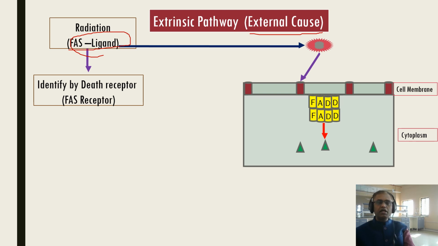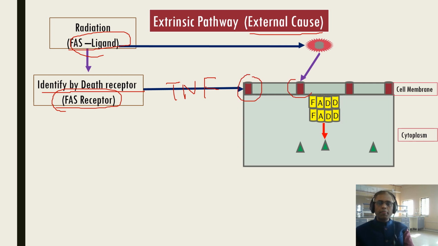This external cause will be identified by the death receptor, that is known as the Fas receptor. What is the Fas receptor? The first apoptotic signal receptor. This Fas receptor is a member of the tumor necrosis factor family. This is very important for the MCQ. It's a family of tumor necrosis factor family, otherwise known as CD95. This is the Fas receptor.